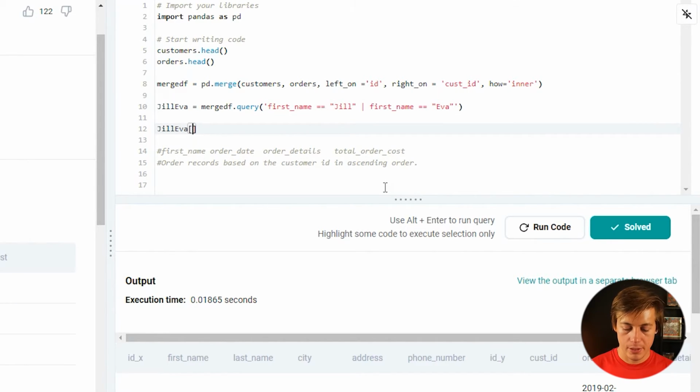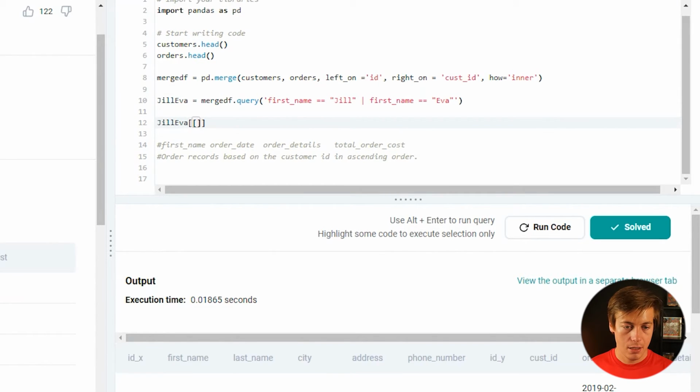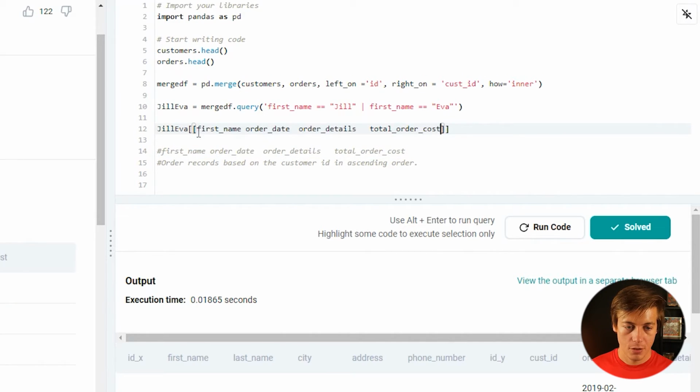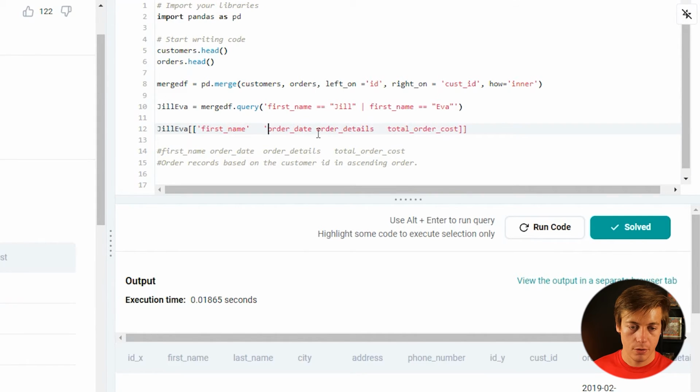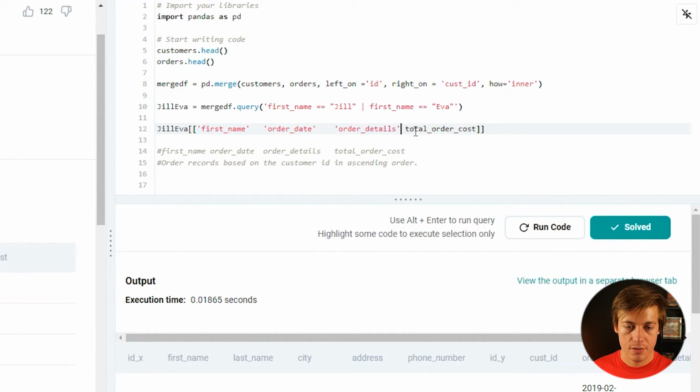Let's grab what we need. So I think I have that. I did not. No, I did. Yeah, I did put it right here. So we're just going to copy all this over here. Throw that in here. So first name is there, then order date, order details, then order cost. So like that.